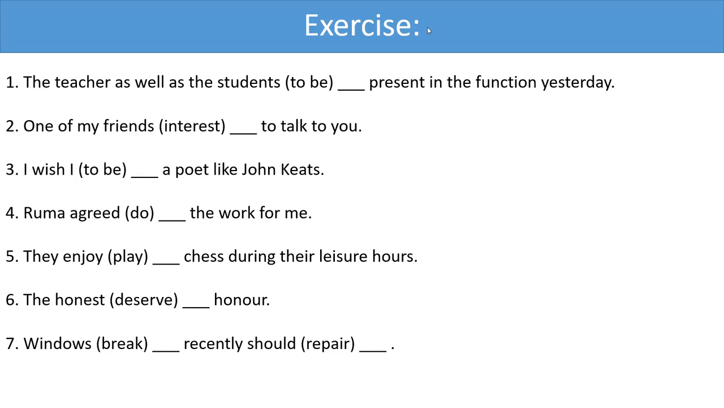One of my friends is interested to talk to you. Not all the friends, only one of the friends. বন্ধুদের থেকে একজন, singular number, is interested. I wish I were a poet like John Keats. Ruma agreed to do, infinitive verb, to do the work for me.